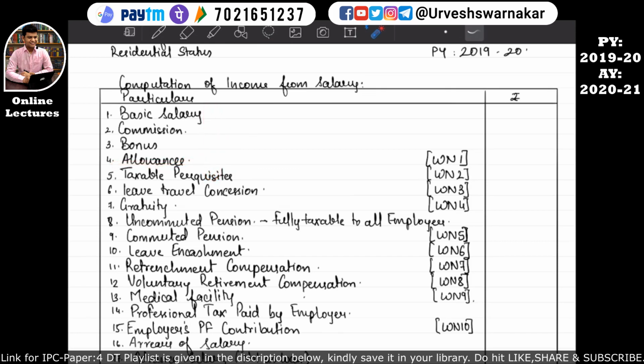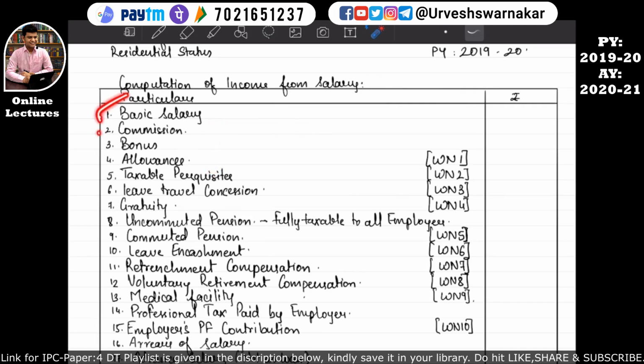So the answer for that is the Income Tax Act provides some of the benefit in a form of exemption to the employee. So in order for the employee to take the benefit given under section 10, the total salary of the assessee is divided into different parts. I hope this is quite clear to you all.